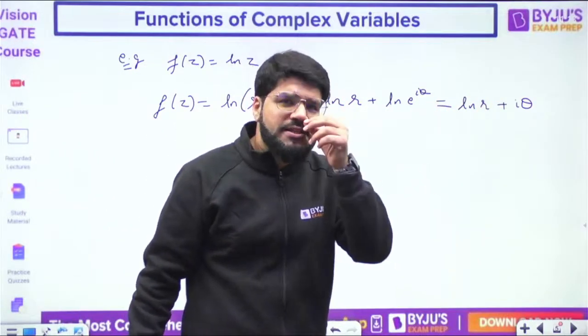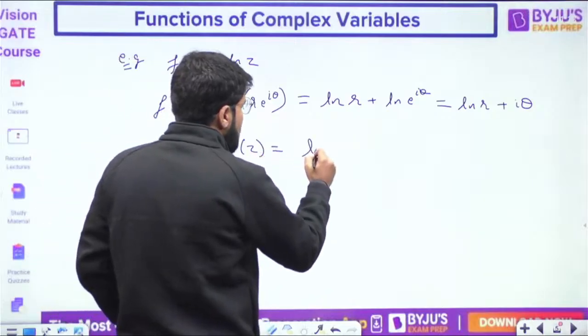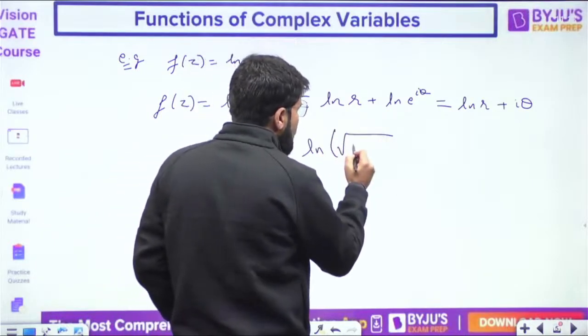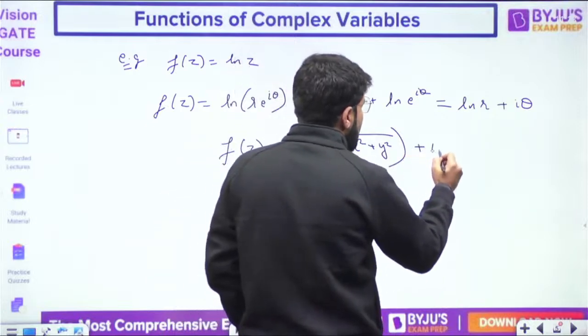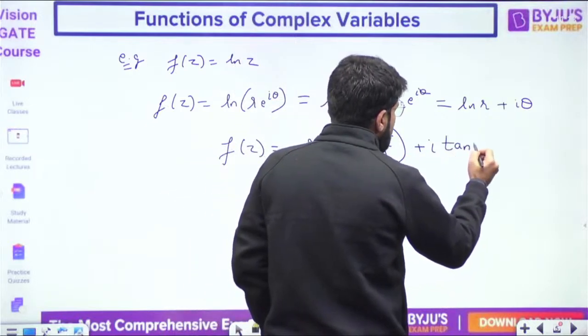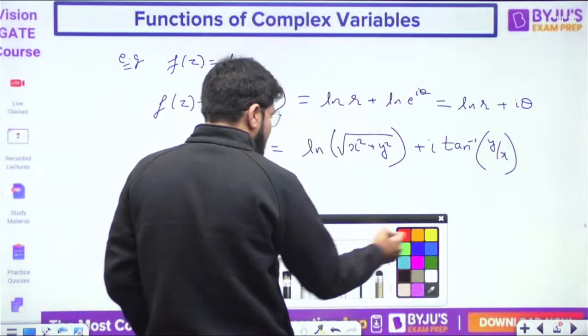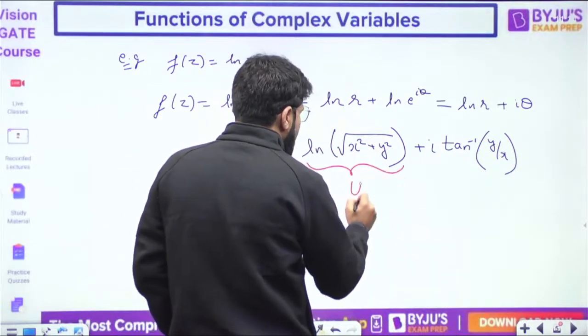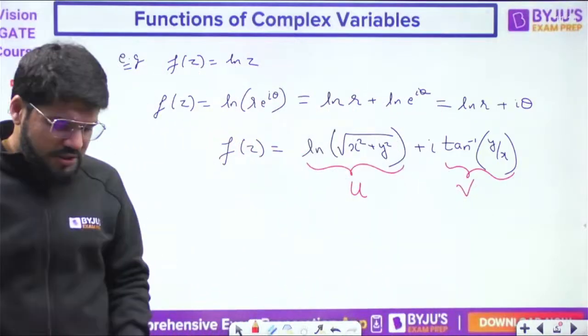Let us put it in x and y format. So what is the function now? It is turning out to be log r. What is r? We know in terms of x and y, under root x square plus y square, plus i theta. What is theta? What is the phase of the complex number? Tan inverse y by x. Now we can call this u, and this v.